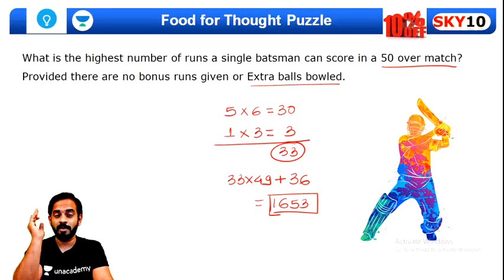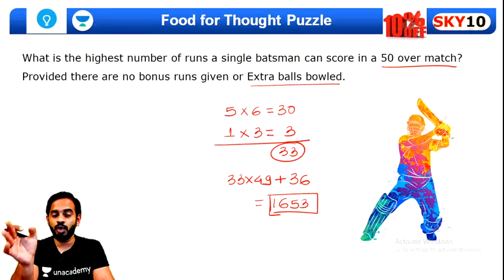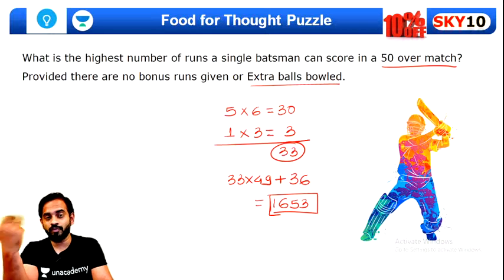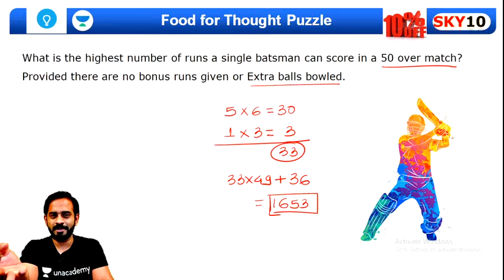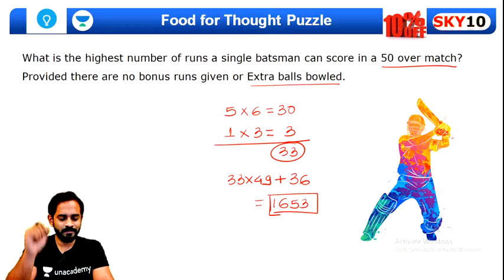This is the maximum runs a single batsman can score without any no balls or wide balls or leg byes. There should not be any bonus runs or any bonus extra balls. So single-handedly a batsman can score a maximum of 1653 runs, not more than that. I hope all of you have understood this puzzle. Is that clear, guys? I believe there is no doubt.